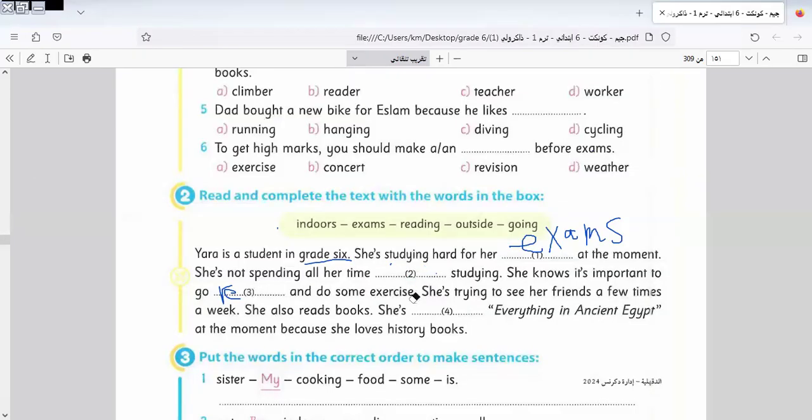Outdoors, it will be outdoors. She isn't spending all her time outdoors. Okay, not indoors, outdoors. I will revise the text again.